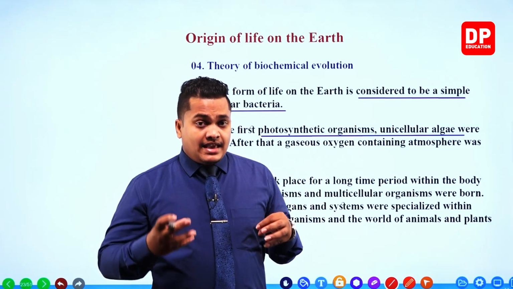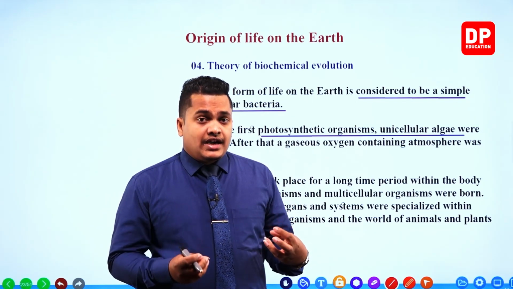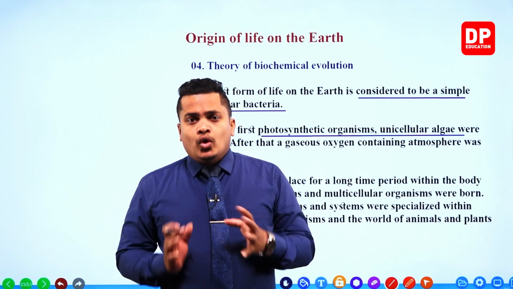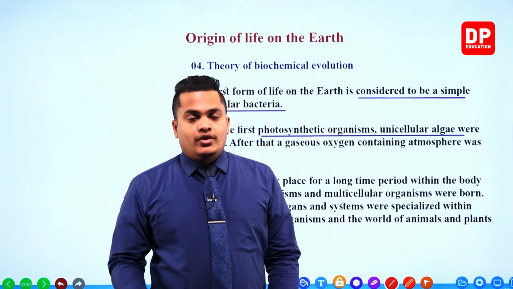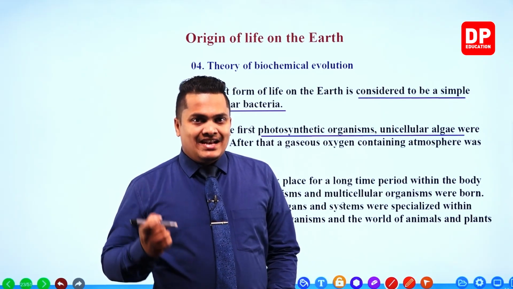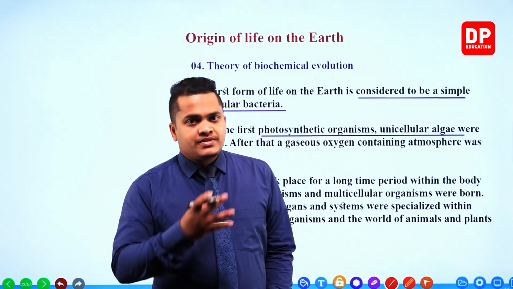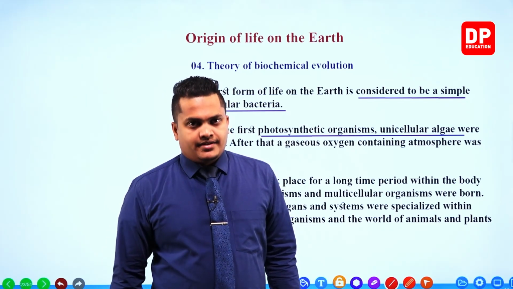They even developed different kinds of tissues, organs and systems in order to create the entire universe of animals that we are observing right now within our planet Earth.